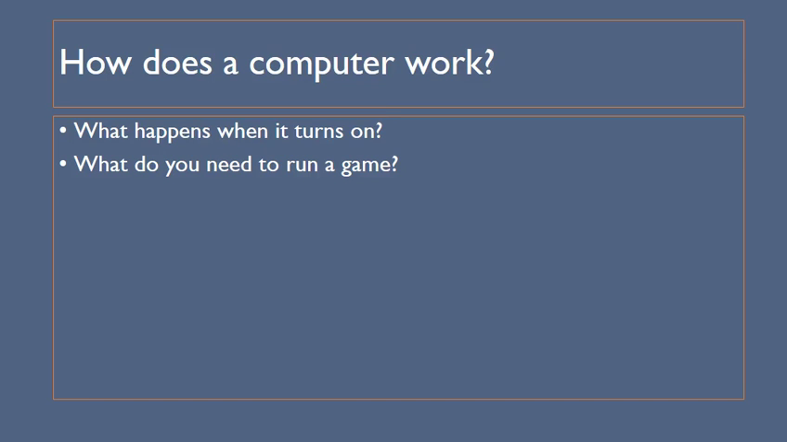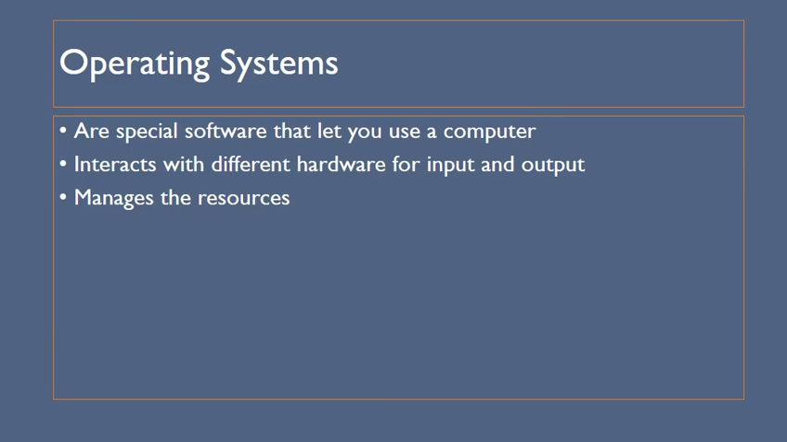To be able to run pretty much anything, you need the operating system because it does so much on the computer. It allows you to interact with the different pieces of hardware that are available on there, and it allows you to control what your PC does. Operating systems are special pieces of software that let you use a computer. It interacts with different hardware, so for example it lets you use keyboards, mice, joysticks, microphones, and also outputs, printers, monitors, speakers, headsets. It allows you to use the computer itself.